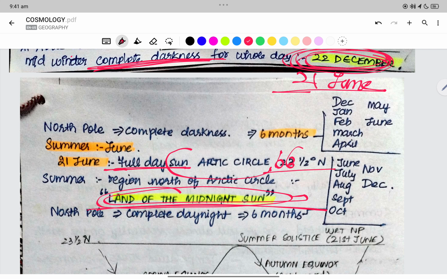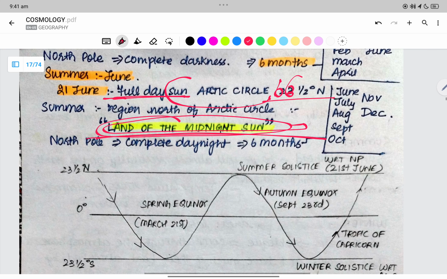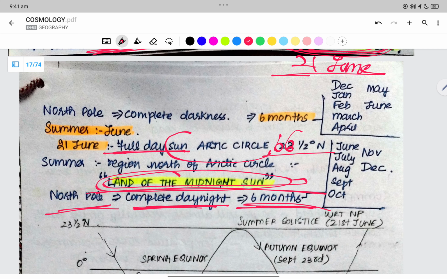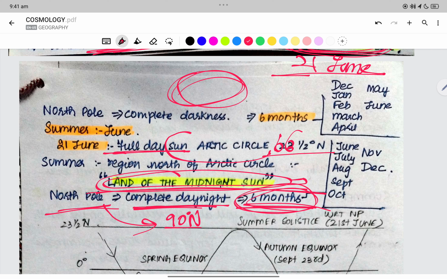North Pole is having complete daylight for 6 months. For 1 full day only we are having complete light in the Arctic Circle, which is 66.5. If you go to 90 degree north, the North Pole, 6 months from December to June, it is complete sunlight, right?